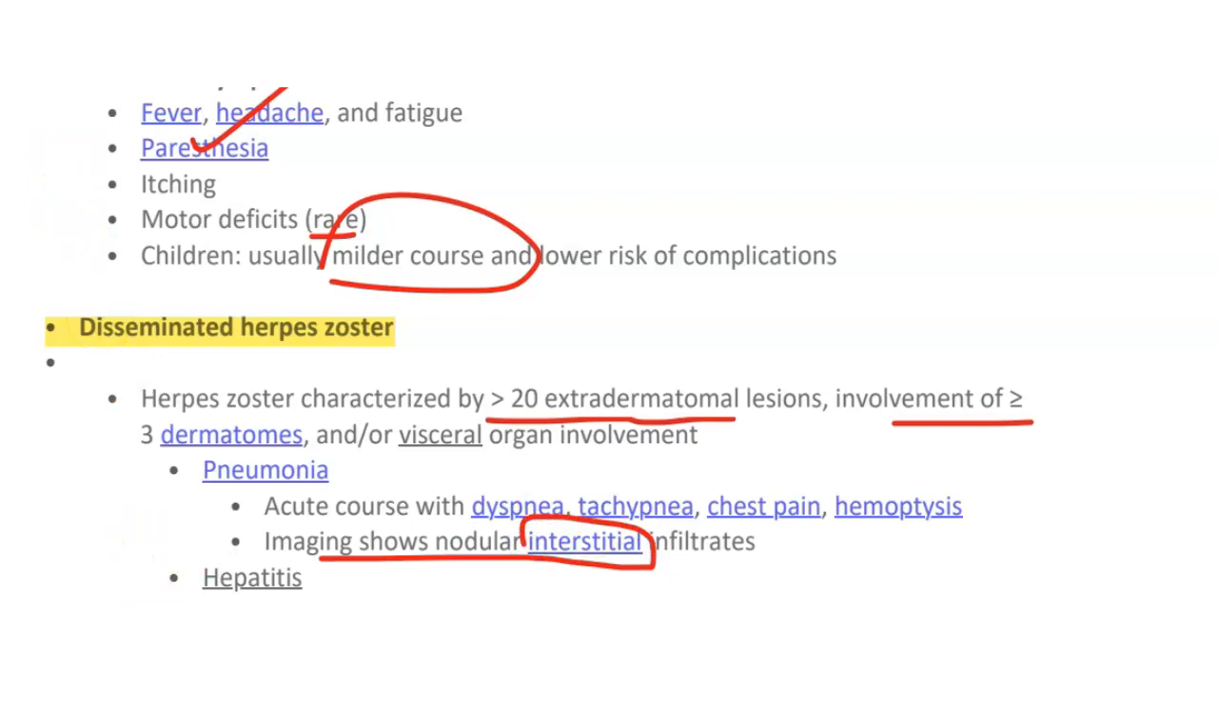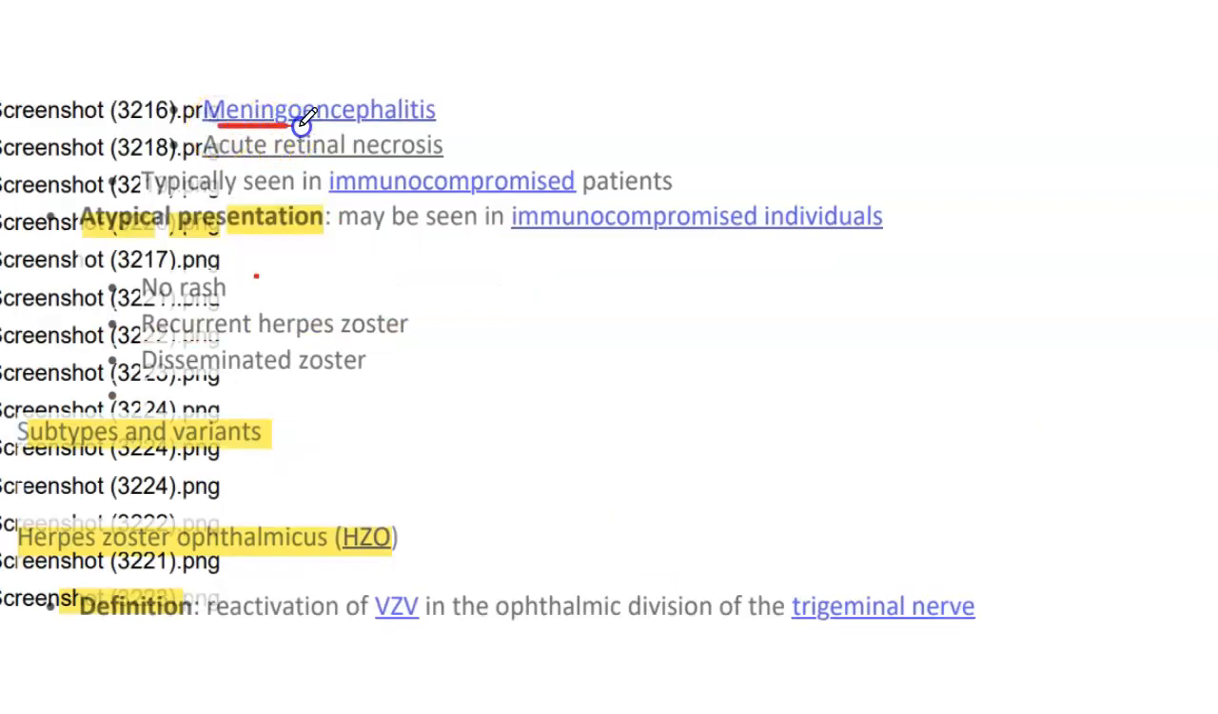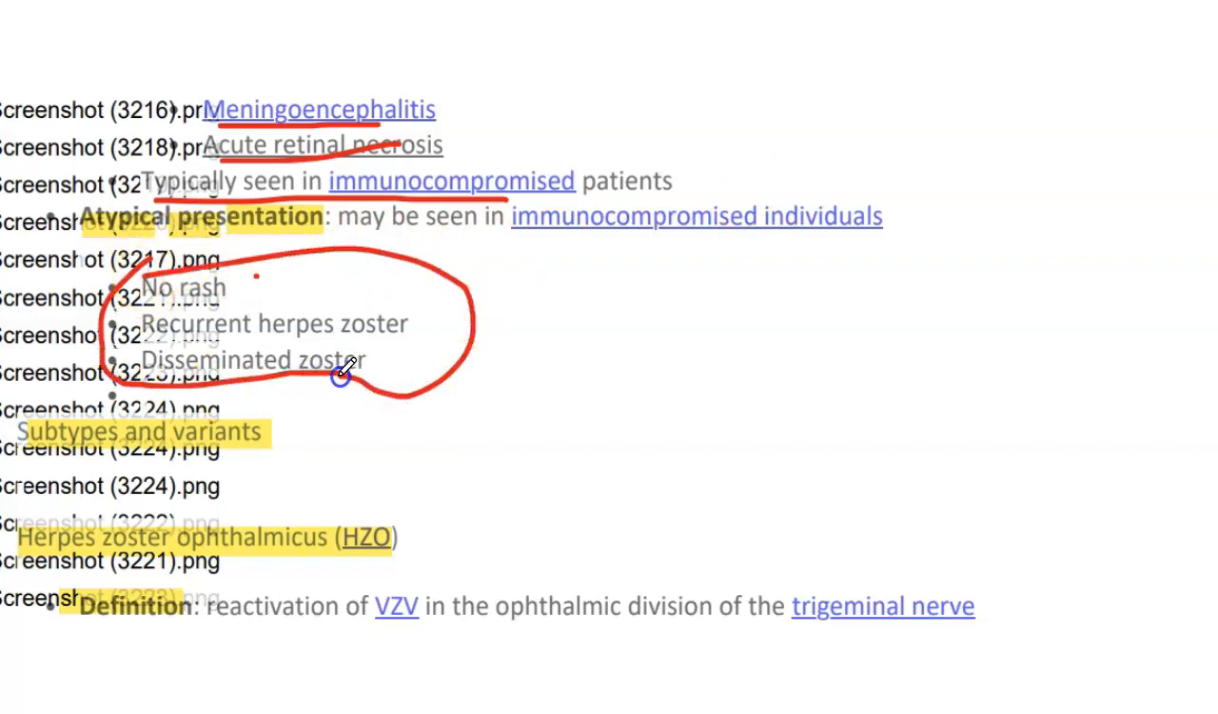Liver inflammation leading to hepatitis, CNS involvement with meningoencephalitis, and eye involvement with acute retinal necrosis are typically seen in immunocompromised patients. Atypical presentation can be present in immunocompromised individuals: there will be no rash, recurrent herpes zoster, and disseminated zoster. These are the atypical presentations.